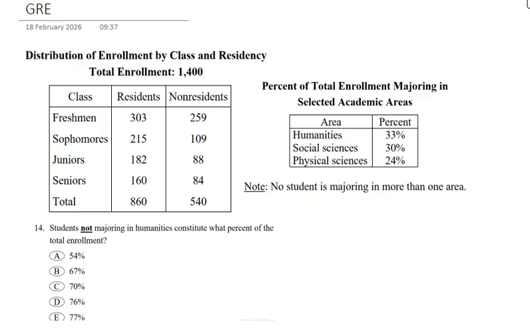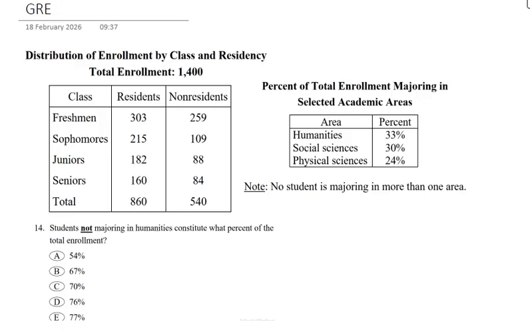Now before solving, let us carefully examine the information given in the table. First, we are told that total enrollment is 1400 students. Then we see a second table titled percentage of total enrollment majoring in selected academic areas. It shows humanities 33%, social science 30% and physical science 24%. And an important note, no student is majoring in more than one area. That means these percentages represent separate non-overlapping groups.